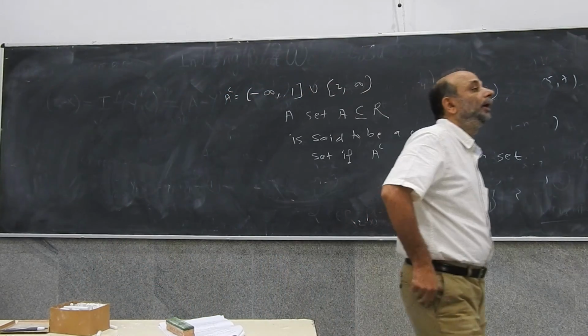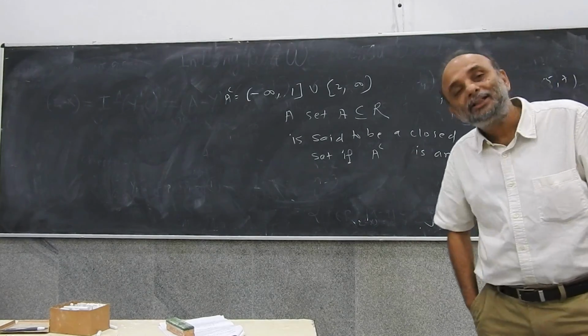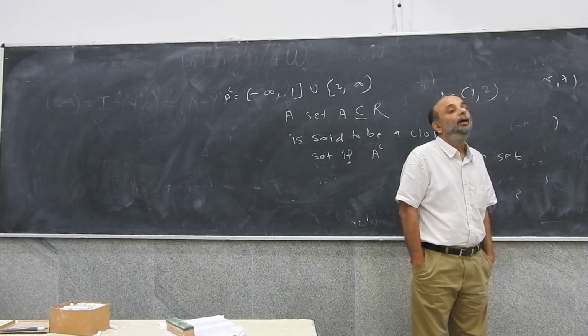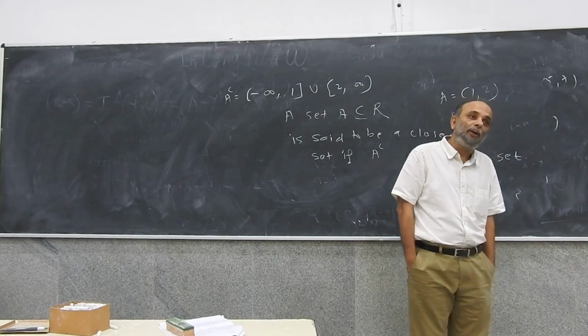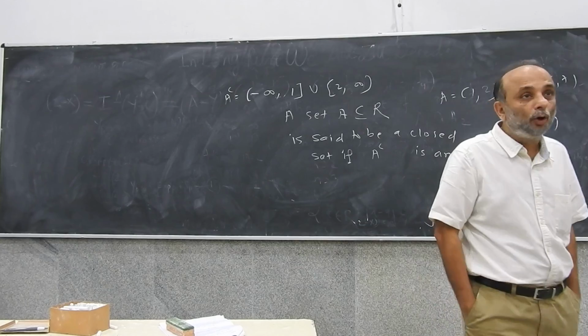No, because we have still not defined that. Right. But it's much more helpful to say that if A is an open set and B is an open set, then A union B is an open set. A closed set is by definition the complement of an open set. So the complement of A union B will be a closed set.